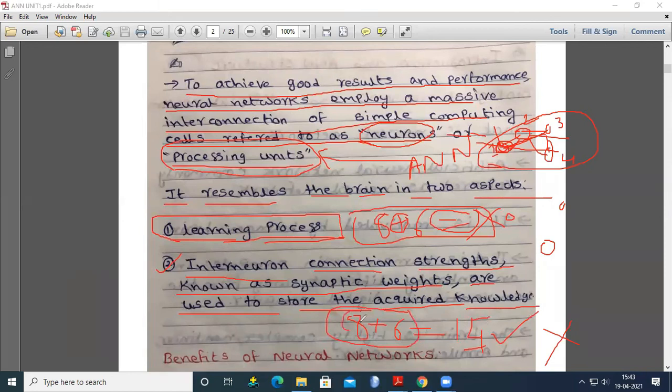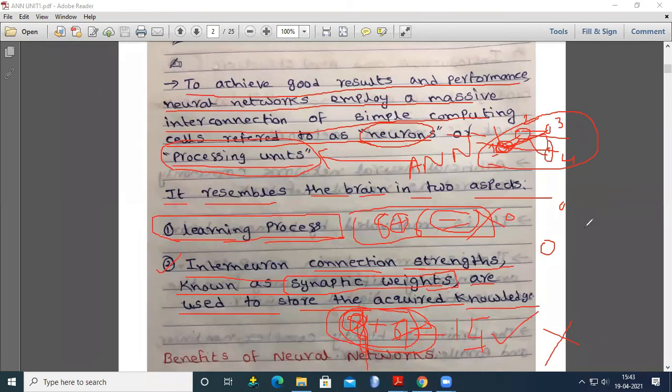So somebody gives 9 plus 6 or 8 plus 7, and again you process the data. These interneuron connection strengths are known as synaptic weights. That means we increase or decrease these weights, and based on that you produce the output.